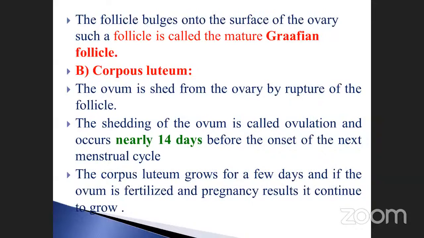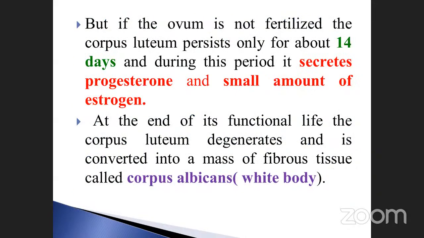The corpus luteum grows for a few days, and if the ovum is fertilized and pregnancy results, it continues to grow. Suppose it is not fertilized, what will happen? Already you know, girls. If the ovum is not fertilized, the corpus luteum persists only for about 14 days, and during this period it secretes progesterone and a small amount of estrogen. This is a combination. Note it down. This is very, very important.